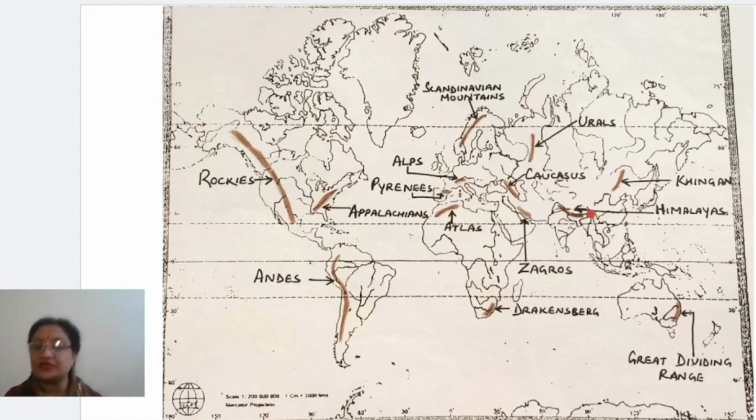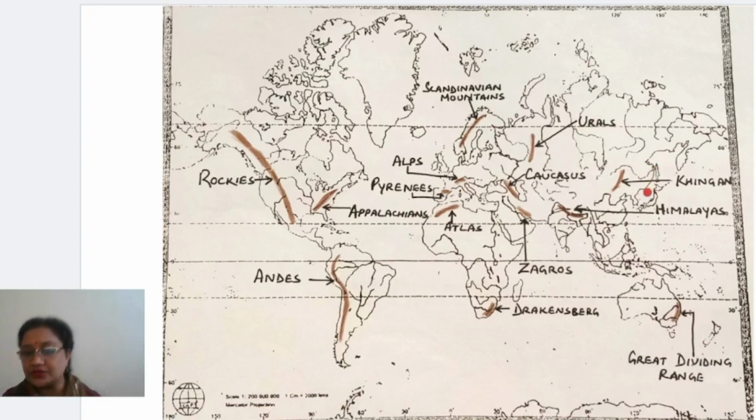Now come to the next part of it, where you will find in India Himalayan mountains can be seen, right? Himalayas are present here in the northern part of India. Okay, so this is one, and another one is Khingan. You can see here Khingan mountain between Huanghe and Amur river. It is stretching like this, and if you mark it and check, it is almost parallel to this coast.